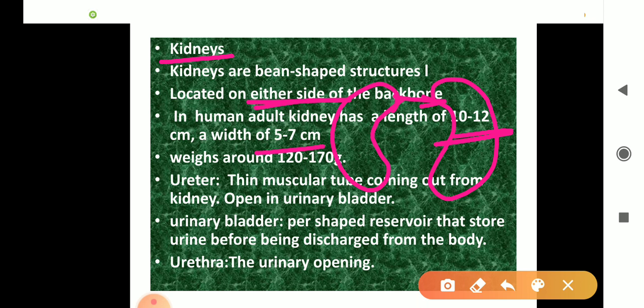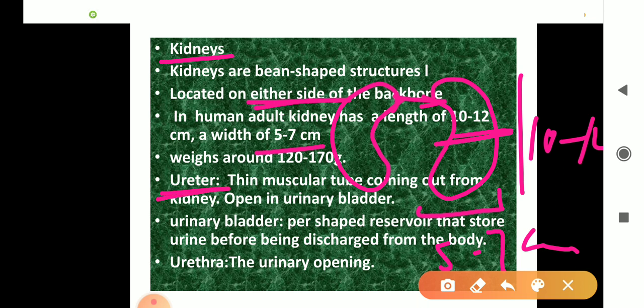It is approximate. The weight is around 120 gram to 170 gram. Is it okay?